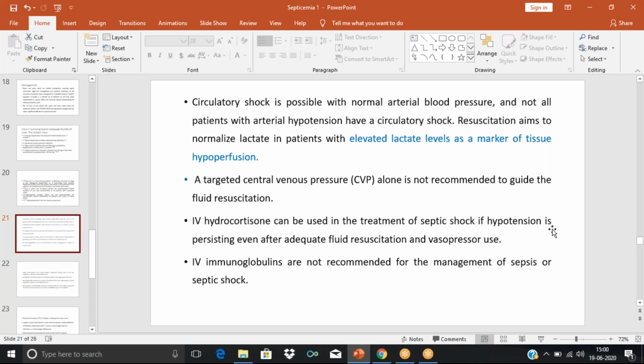Then certain guidelines say that IV immunoglobulins should not be recommended, but this is contradictory because it is not conclusive. Some studies say that immunoglobulins, high dose or low dose, are helpful. Some studies say that it should not be recommended for management of sepsis or septic shock. So it is inconclusive.